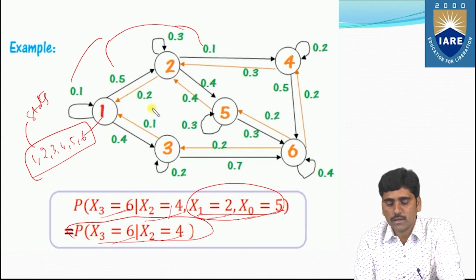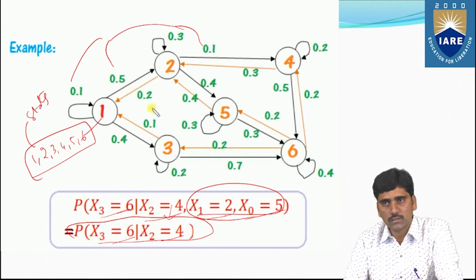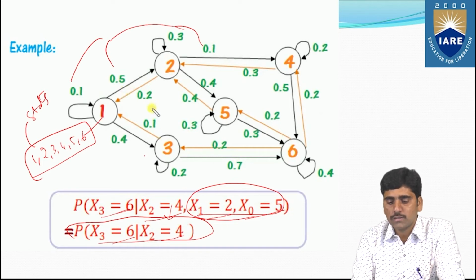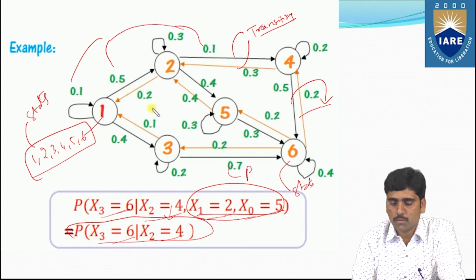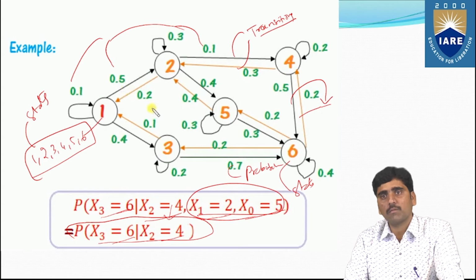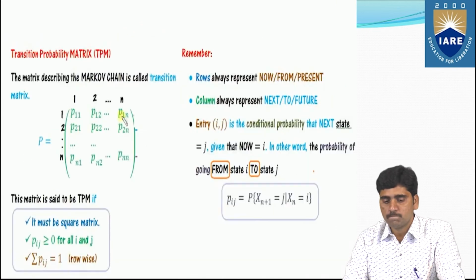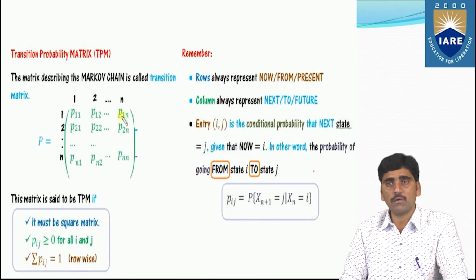So we can rewrite it as simply P of x3 equals 6 and x2 equals 4, right? So this is all about this diagram. These all represent transition probabilities. These all represent transitions, and these are all states. And these are all probability values, that is nothing but transition probability values. Now see the transition probability matrix.